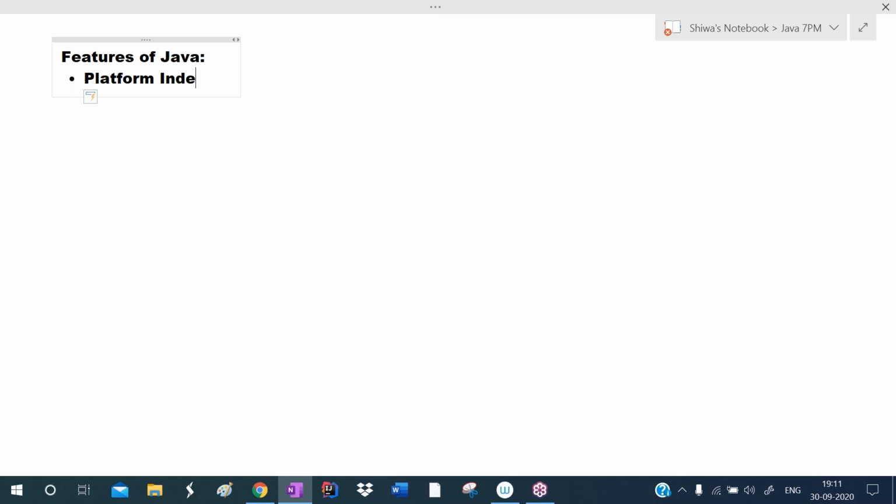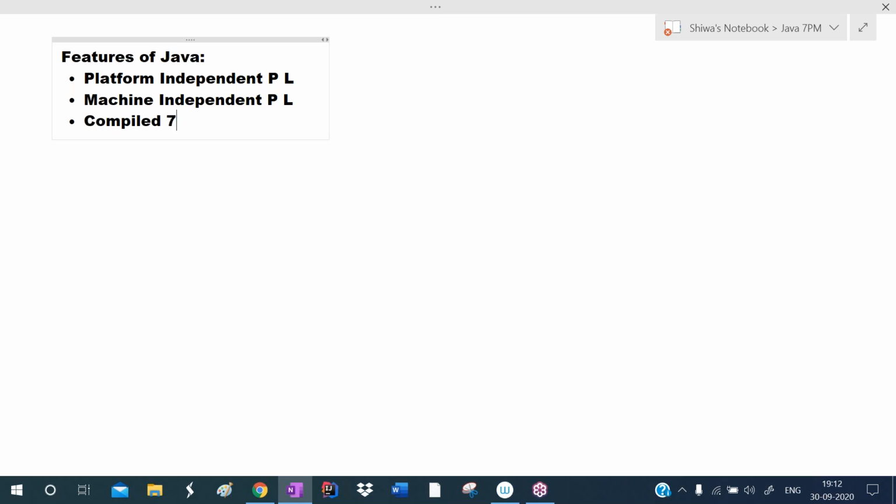Java is a platform independent programming language, and it is a machine independent programming language. Java is both a compiled and interpreted programming language.